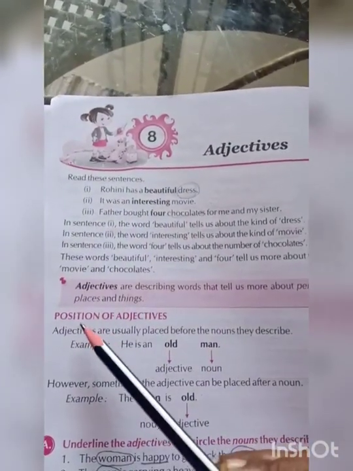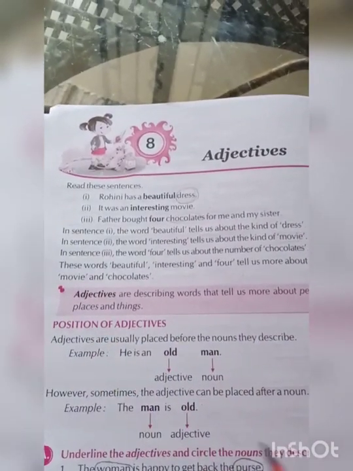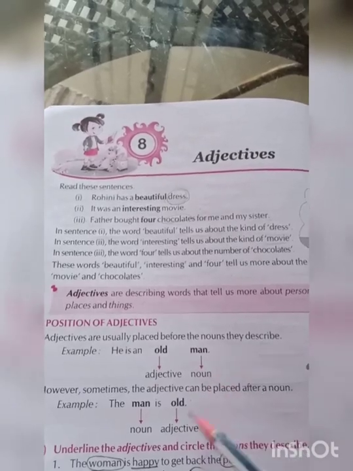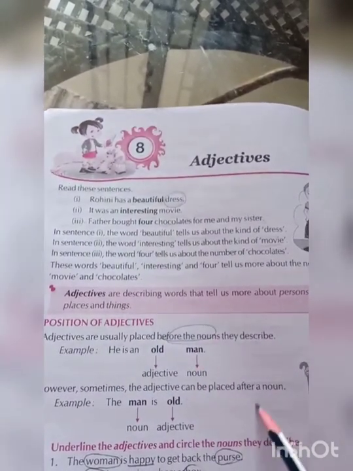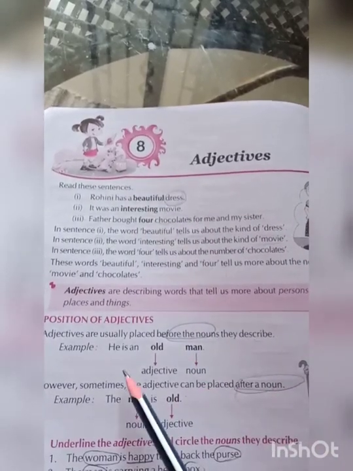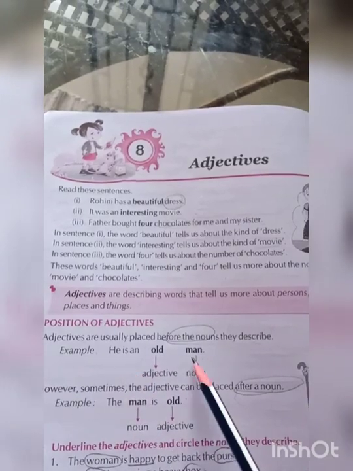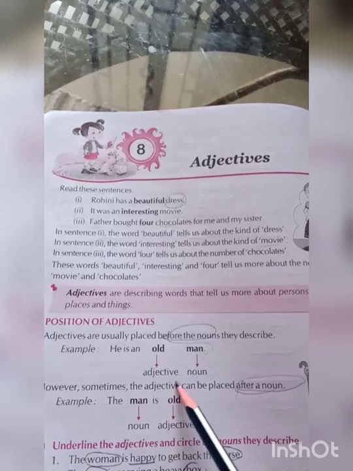Next, we will see the position of adjectives. Adjectives are usually placed before the nouns as well as after the nouns. Look at the example. He is an old man. In this example, the word man is a noun, old is an adjective.